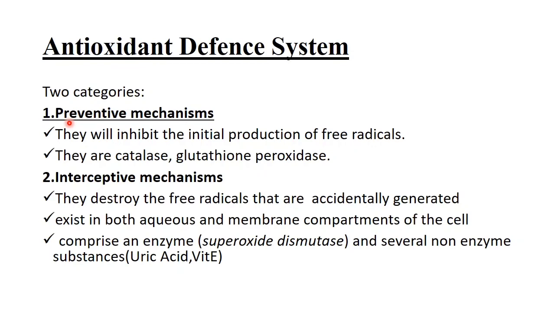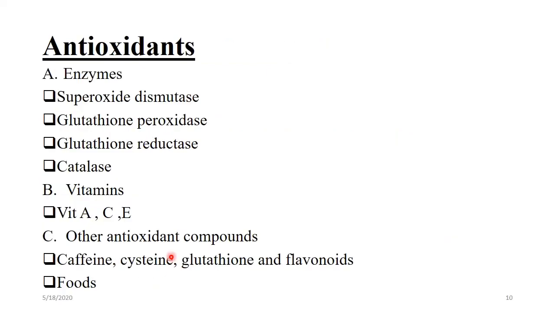First is the preventive mechanism, which inhibits the initial production of free radicals, and includes catalase and glutathione peroxidase enzymes. Second is the interceptive mechanism, which destroys free radicals that are accidentally generated. It comprises enzymes like superoxide dismutase and several non-enzymatic substances like uric acid and vitamin E.